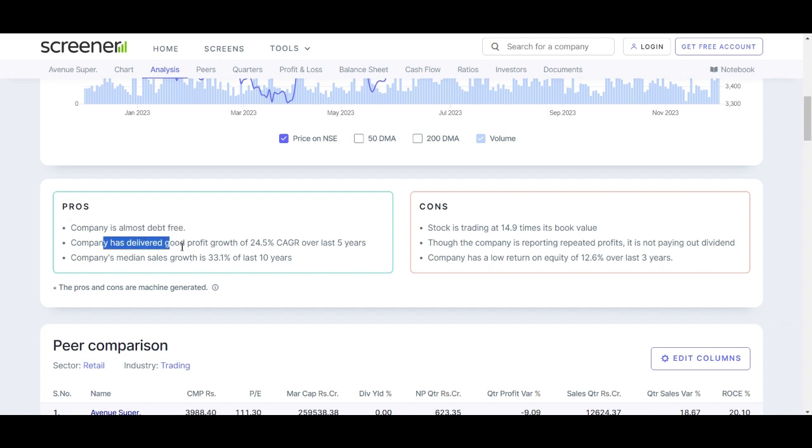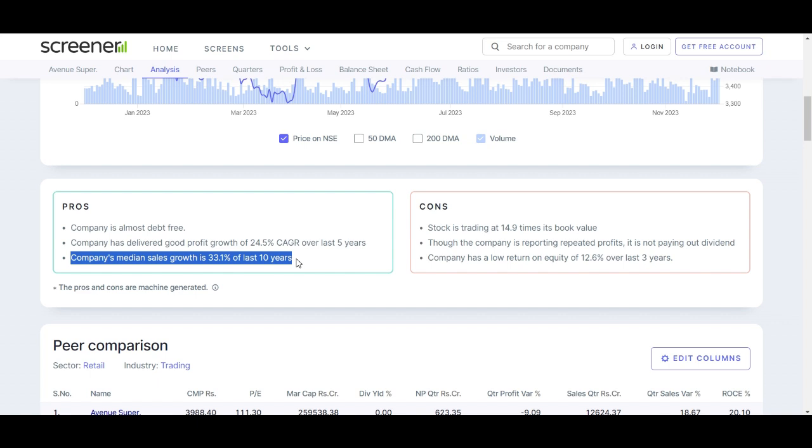Second, the company has delivered good profit growth of 24.5% CAGR over the last 5 years. DMart has demonstrated a remarkable profit growth trajectory, achieving a compound annual growth of 24.5% over the last 5 years. This consistent and robust profit expansion underscores the effectiveness of the company's business strategies, operational efficiency, and its ability to capitalize on market opportunities.